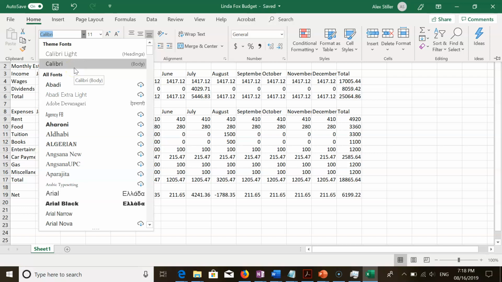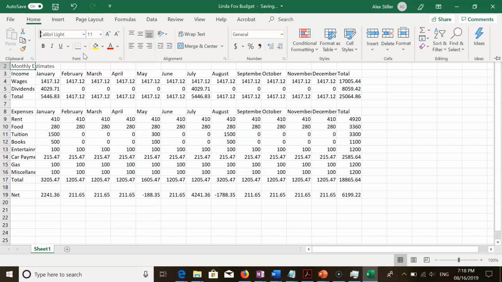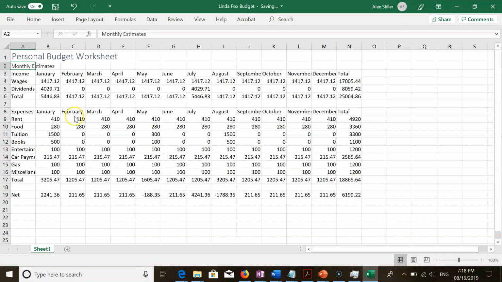But it only applies to the selected cell. And then step 2, click Calibri Light in the font gallery to change the font of the worksheet subtitle to Calibri Light. You might notice there are other ways on page EX23, and on some of the pages there are alternate approaches. Those are fine too. I encourage you to experiment with them and try out a few things and see what works.